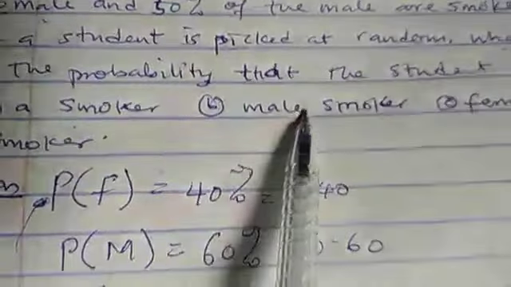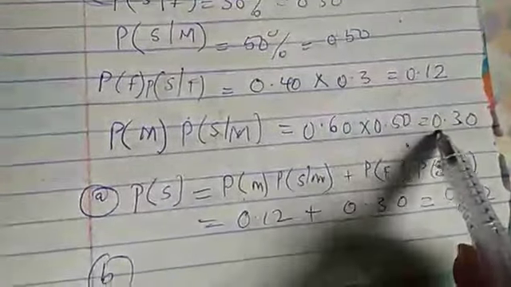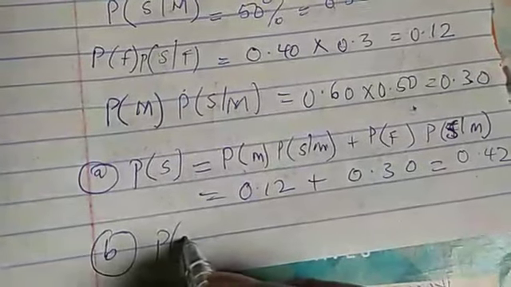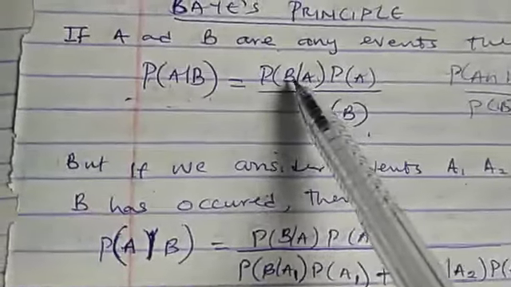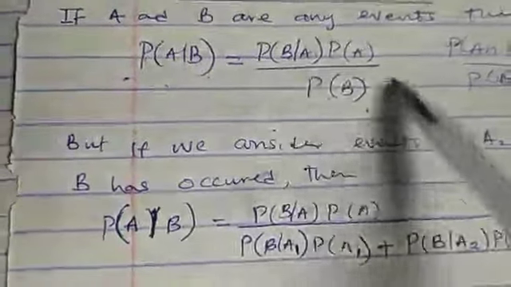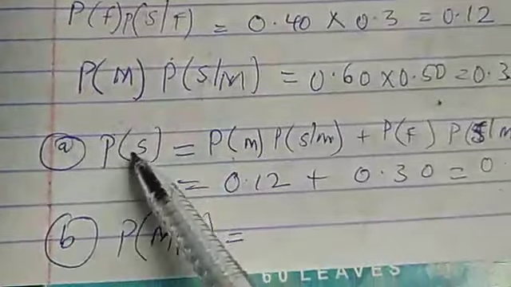And the second one, part B, says the student picked is a male smoker. This is the male smoker here. It gives me 0.30. So the probability of male smoker will be equal to, if I use the theorem again, you can see probability of this over probability of B. But the B we are talking about here is this S that we got.